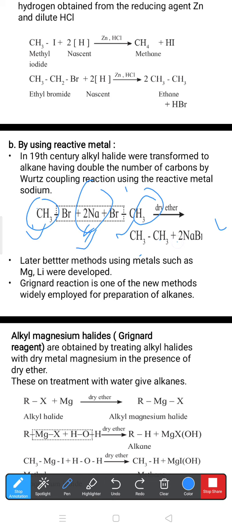So in this reaction what happened? Two molecules of alkyl halide like methyl bromide and methyl bromide react with two sodium metal in presence of dry ether. It gives ethane along with two sodium bromide. Later on, better methods using metals such as magnesium, lithium, and zinc were developed. Grignard reaction is one of the new methods widely employed for preparation of alkane, of course from lower alkyl halide.